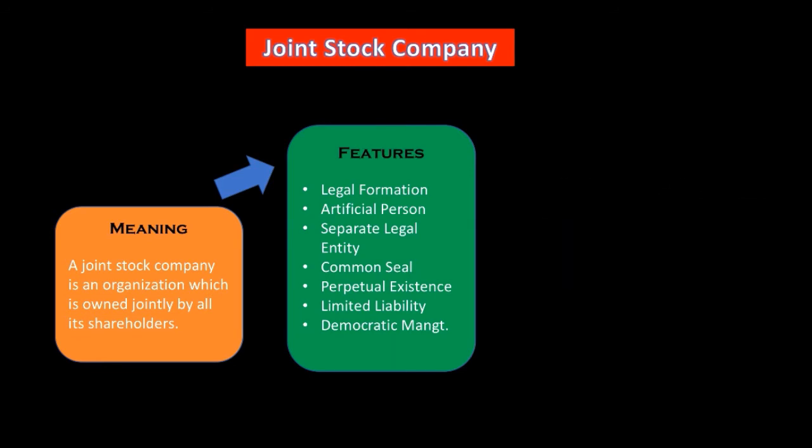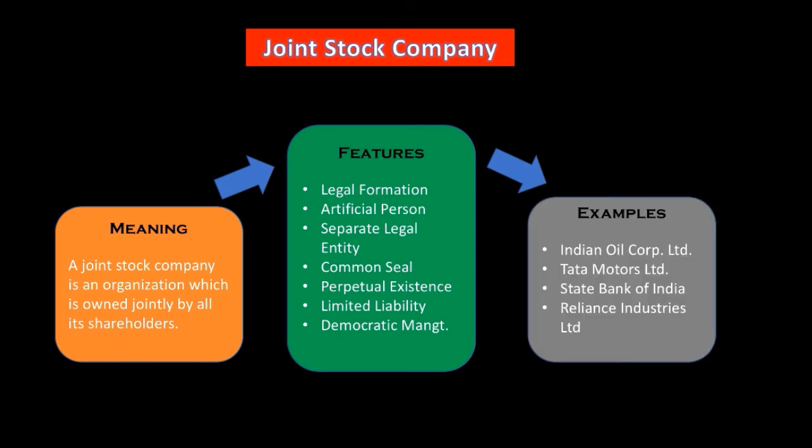Okay, now the next point we need to discuss is examples of joint stock companies. As you can see, Indian Oil Corporation Limited, Tata Motors, State Bank of India, Reliance Industries Limited, these are joint stock companies because there are a number of people who have shares in these companies. So it is a joint stock company.